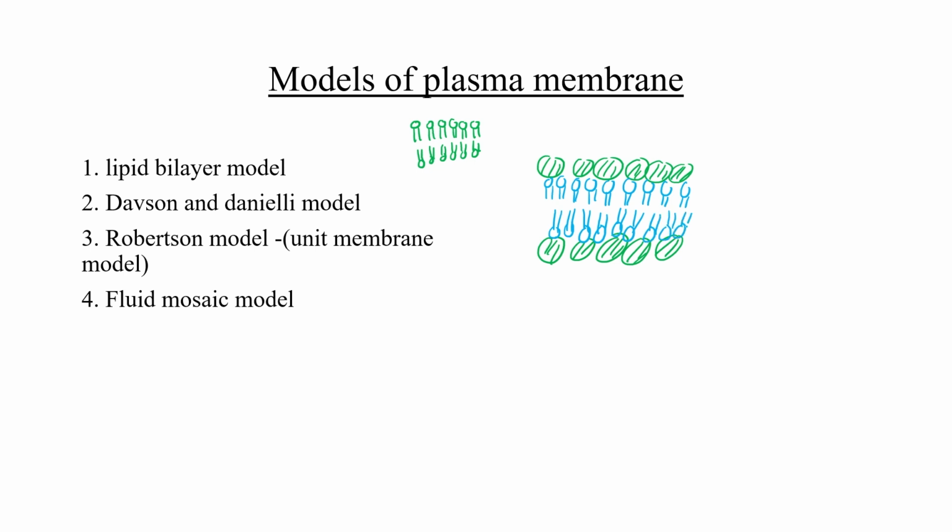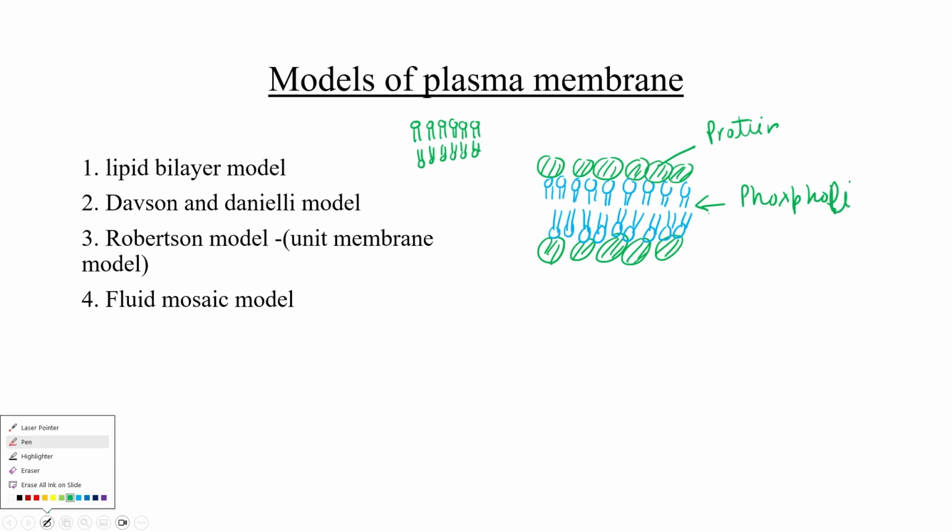This model suggests that on both the external and internal sides, protein is there, and these proteins flank a central phospholipid layer.